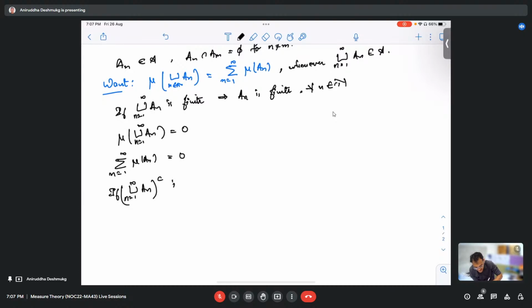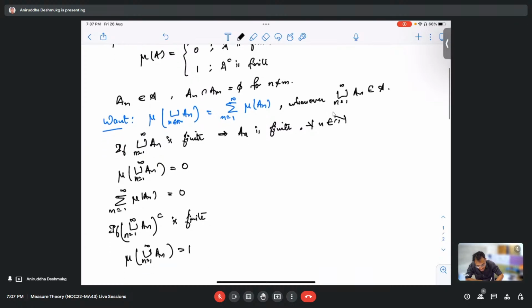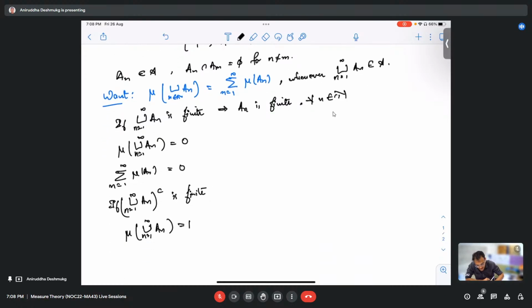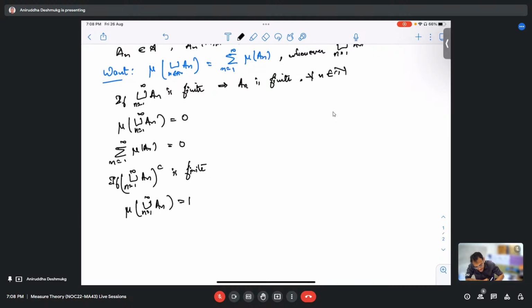So if this is finite, then one thing we know is that the measure of this union is equal to 1, because that is the definition of the measure for us, right? But then from here, how do we say that this sum is also 1? This we need to check.